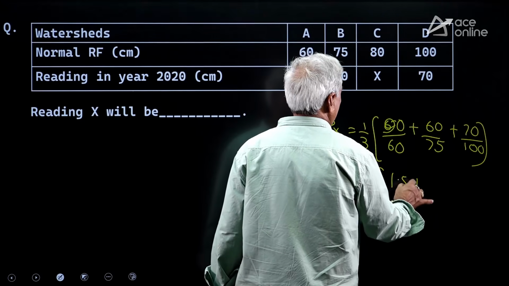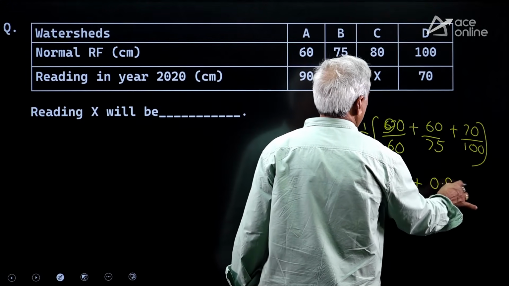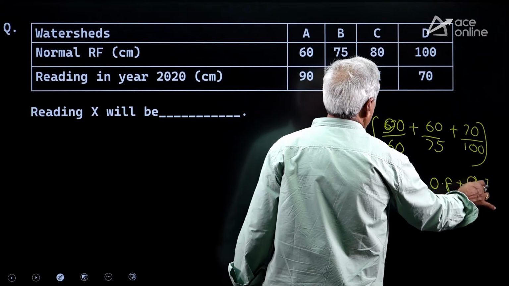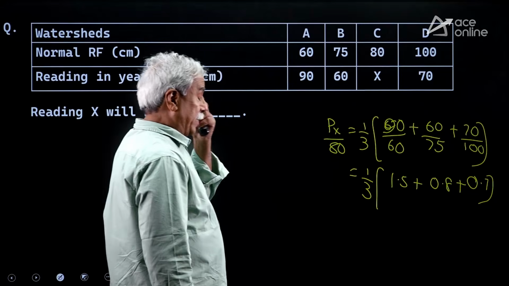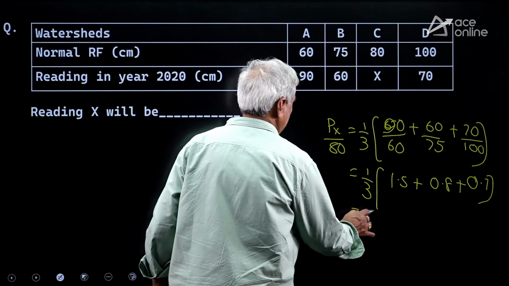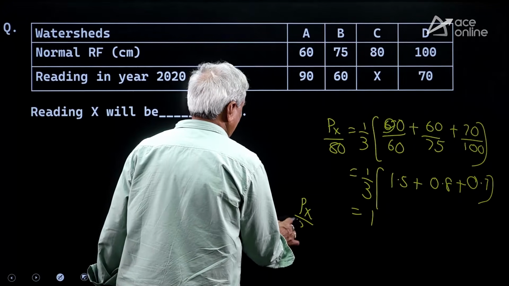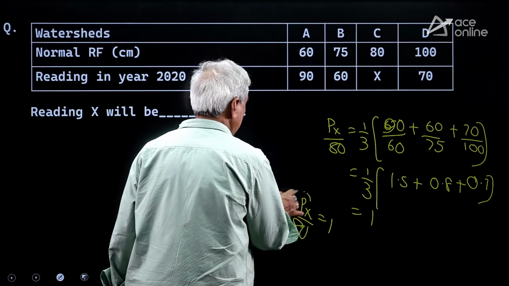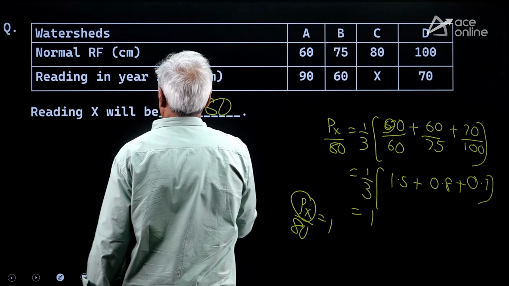It is 1.5, 4 by 5 is 0.8, 70 by 100 is 0.7. 0.8, 0.7, 1.5, 3 by 3 is 1, Px by 80 is 1. Px value will be 80, your answer.